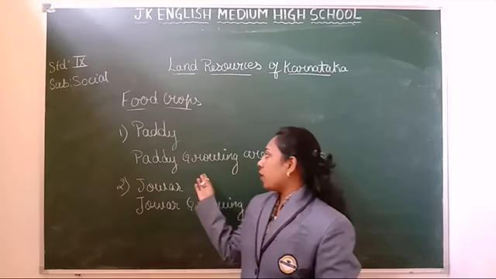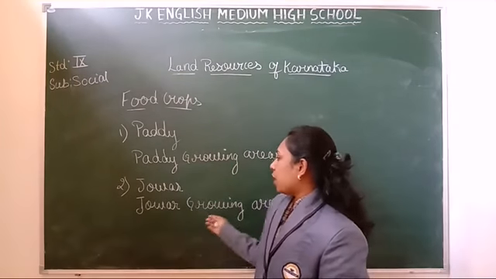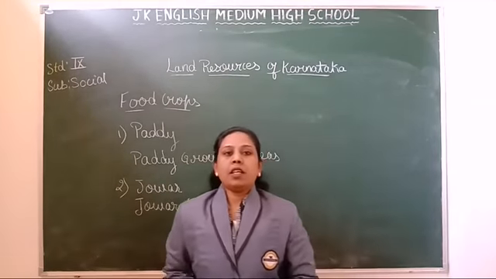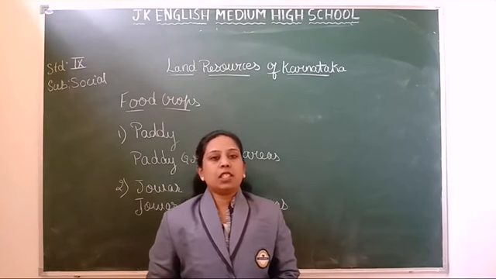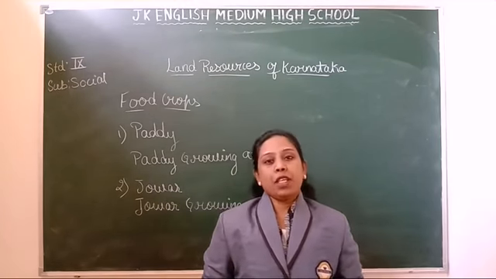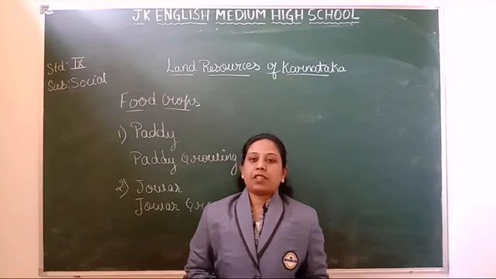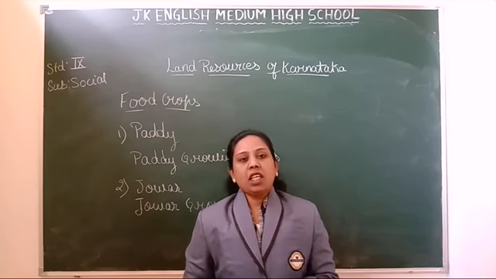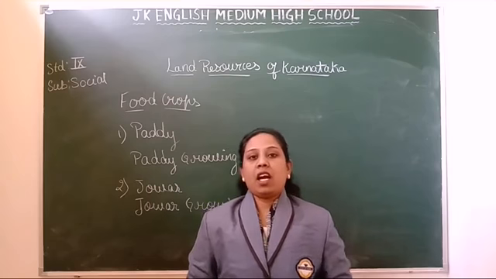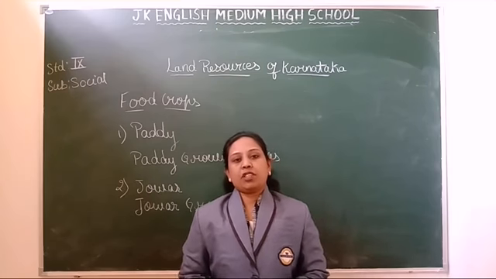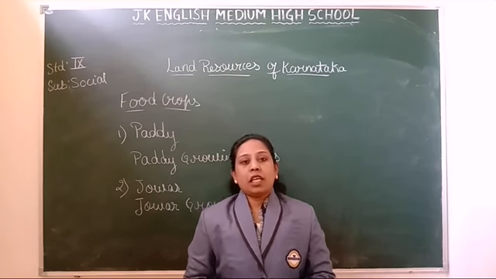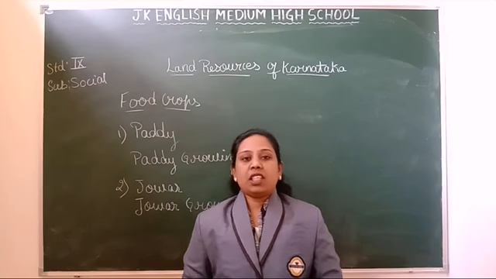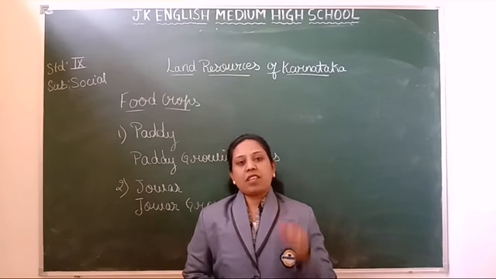So this is about the paddy, and the next one is about jowar. Jowar is the second important crop in Karnataka after paddy. Until recently, the area under jowar cultivation was more than that of paddy, but in recent years it has been reduced.